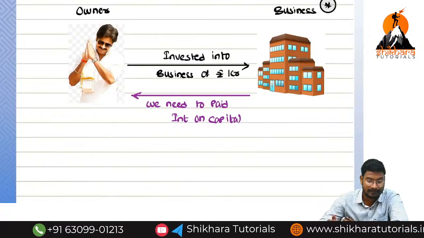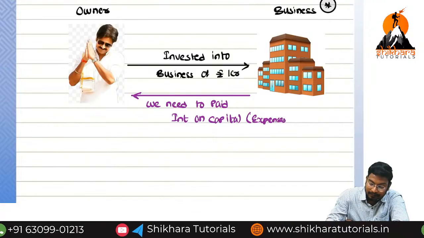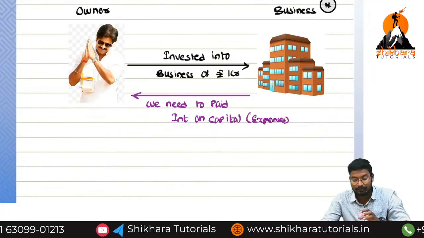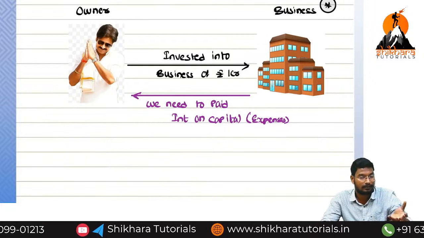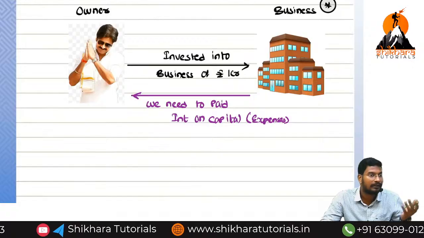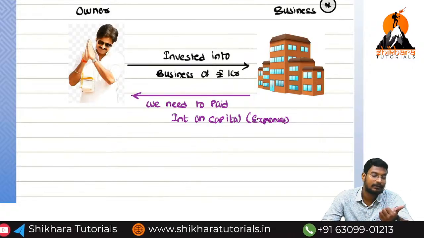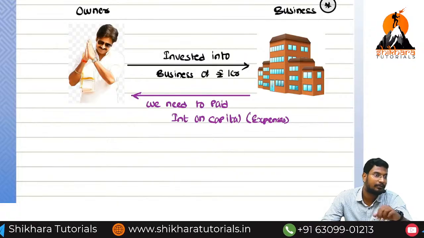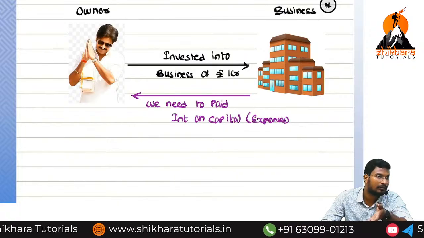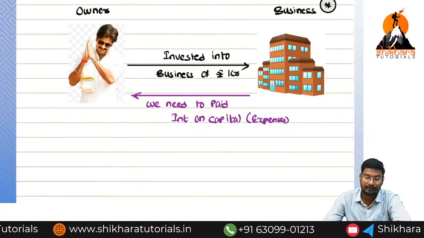Interest on capital means expense or income? It is an expense, because if the owner puts that 1 crore into the bank account, he will get the interest on that fixed deposit. But instead he is giving it to us. Then do we need to pay the interest or not? We need to pay the interest.